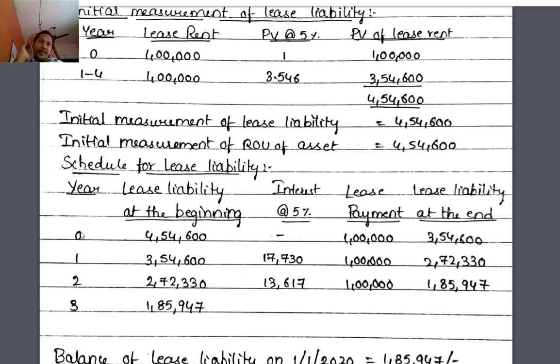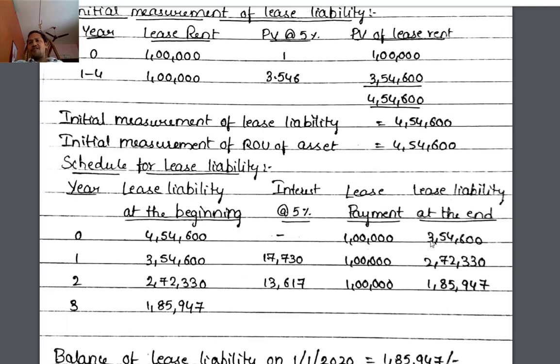So at period 0, 4,54,600 is the lease liability, and immediately we are paying 1 lakh rupees. For immediate payment, there will not be any interest. 1 lakh we are paying. Balance 3,54,600 lease liability at the end. There is nothing but we are making a down payment of 1 lakh.